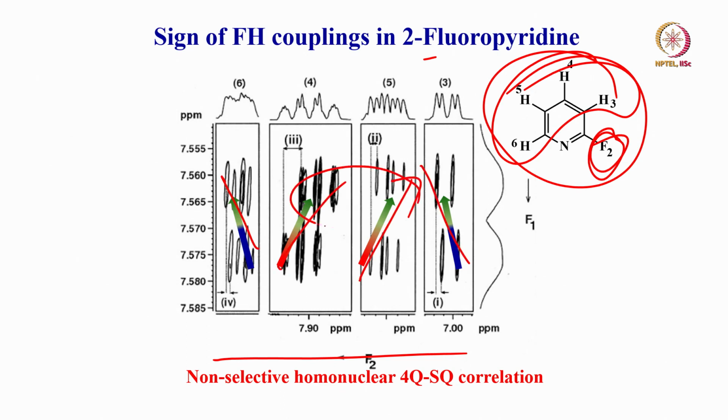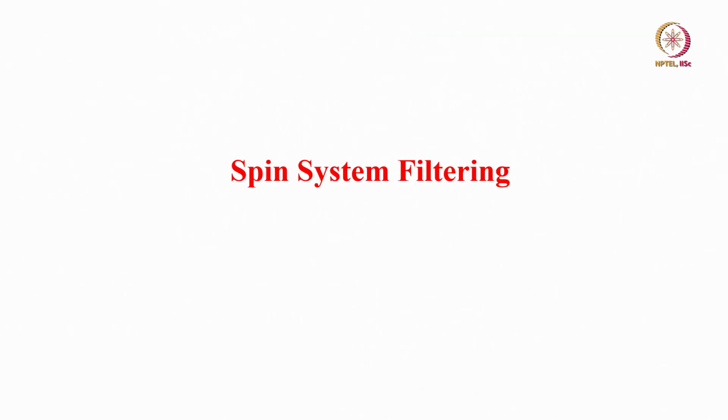So the sign of these two heteronuclear couplings, that is 4 and 5, the sign of protons 4 and 5 with fluorine are opposite in sign compared to the sign of 3 and 6 couplings with fluorine. This is what you can get, the information about the sign of FH couplings, that is heteronuclear couplings, by doing the homonuclear non-selective excitation of the highest quantum available here.